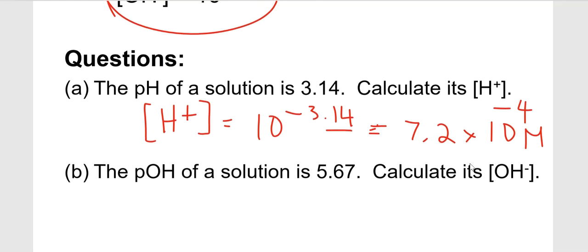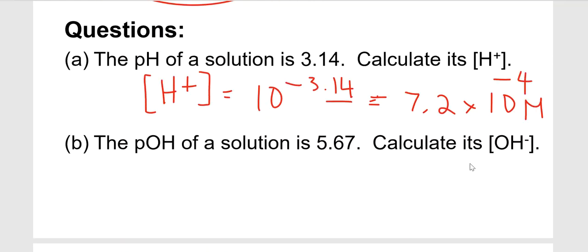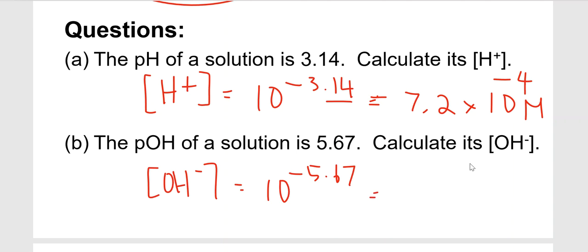Okay, and then if you want to find the concentration of the hydroxide, OH will be equal to 10 to the negative 5.67. Plug into your calculator, 10 caret negative 5.67. Two decimal places, 2 sig figs: 2.1 times 10 to negative 6 molar.